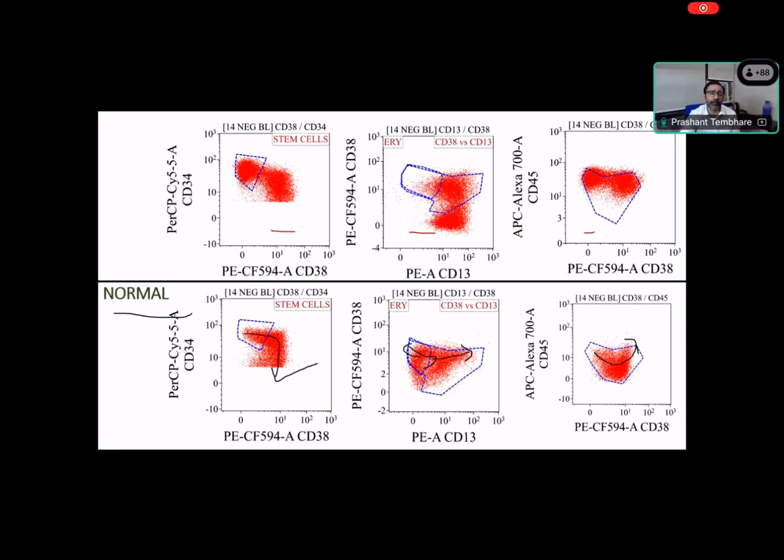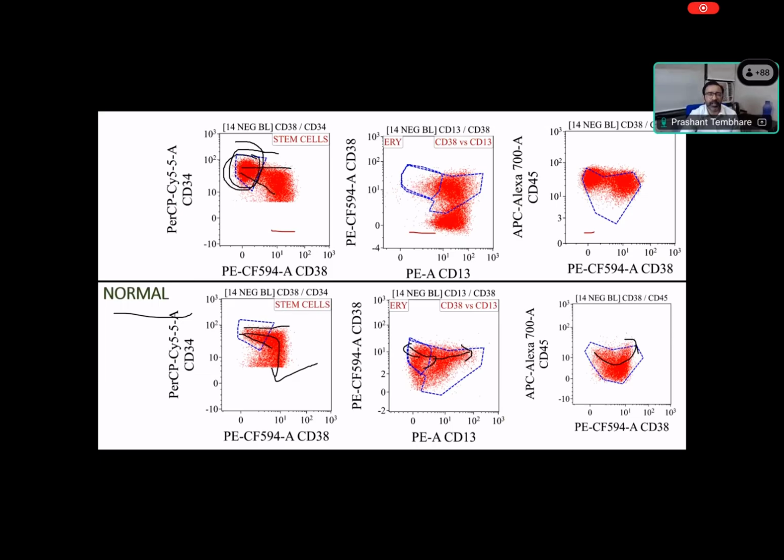Do you think there is any abnormality in the patient's stem cell compartment? Yes, sir. What abnormality do you see in this plot? So more CD34 positive cells. More CD34 positive population. Yes, sir. What else? See, normally you see the tapering kind of cells, right? The cells are increasing in size, but here you can see there is a cluster. In this one, there is no normal pattern of this type. Clearly, there is a cluster maturation, right?